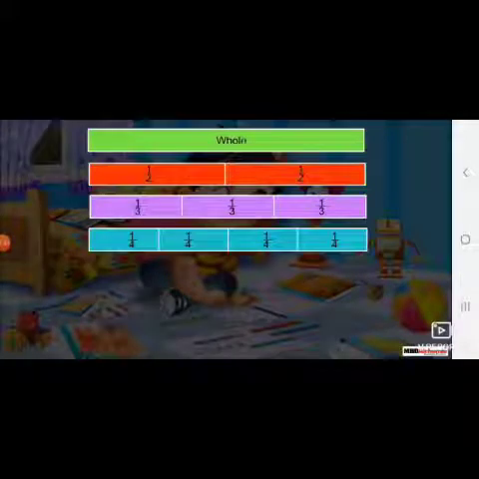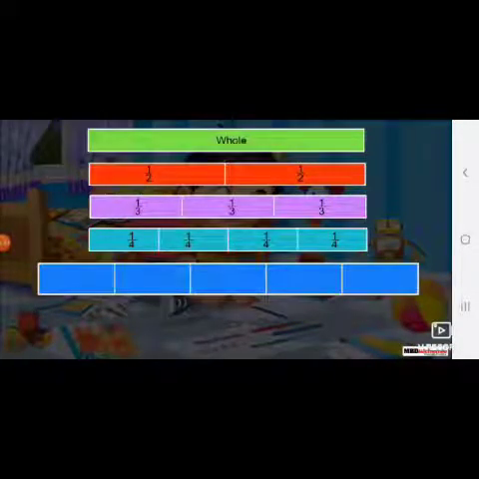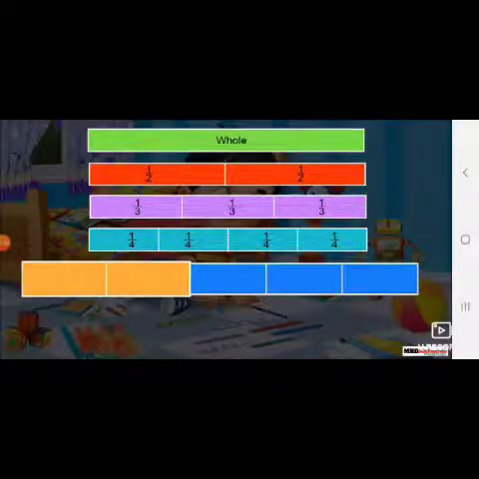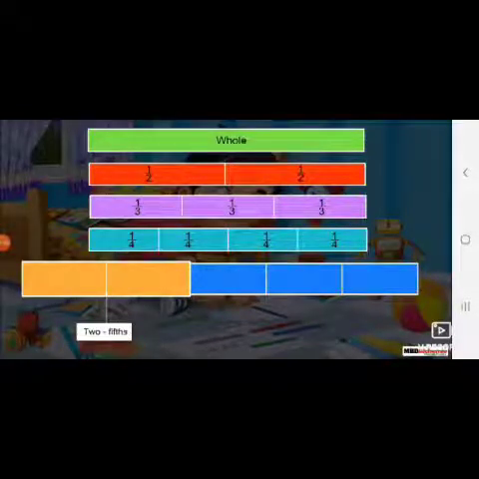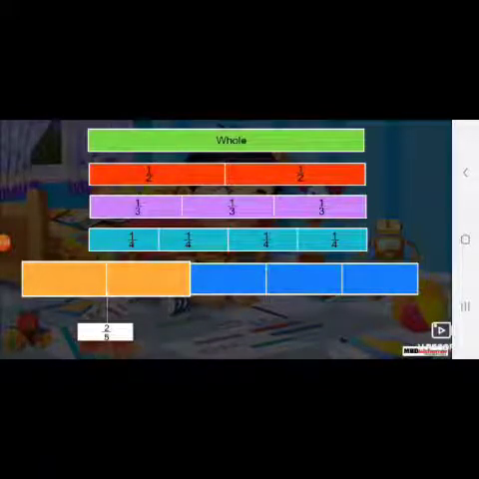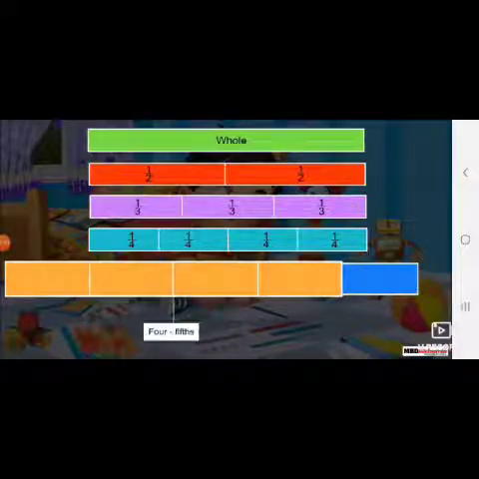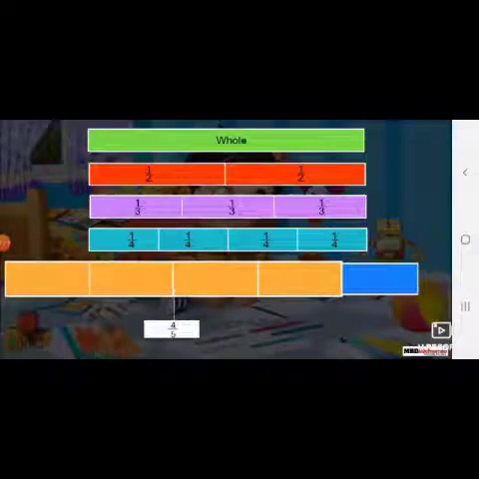Similarly, on dividing the strip into 5s, we get 5 equal parts. 2 out of 5 equal parts are called 2/5. It is written as 2 by 5. 4 out of 5 equal parts are called 4/5. It is written as 4 by 5.